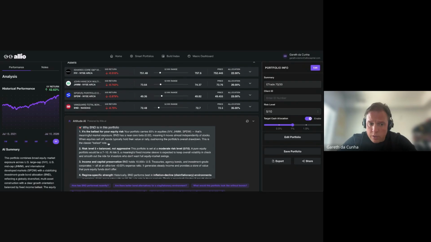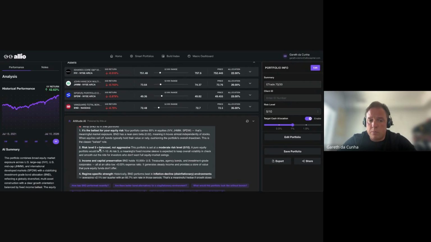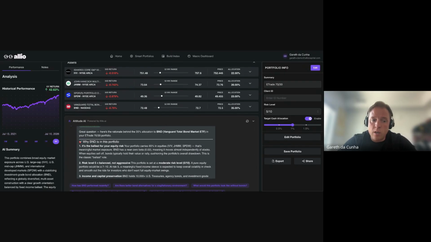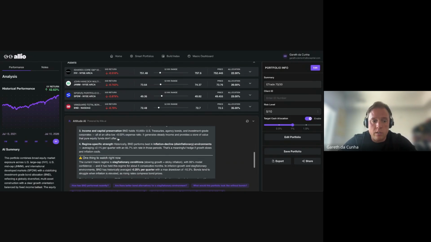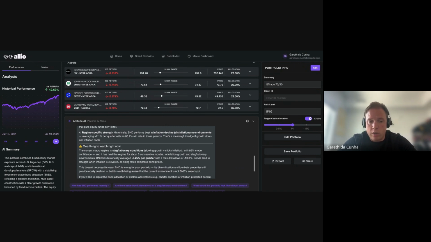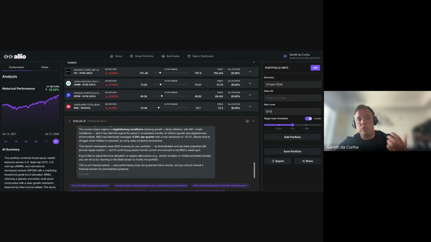I have a very clear response based on my suitability. So my risk allocation, right? What is in my KYC, what my goal is in terms of income and capital preservation, etc. Why that bond position is in my portfolio, ballast to your risk, right? This is all language that we would copy and paste straight into an email as a wealth advisor, or again, as an individual user of a FinTech app. I can immediately have a solution.